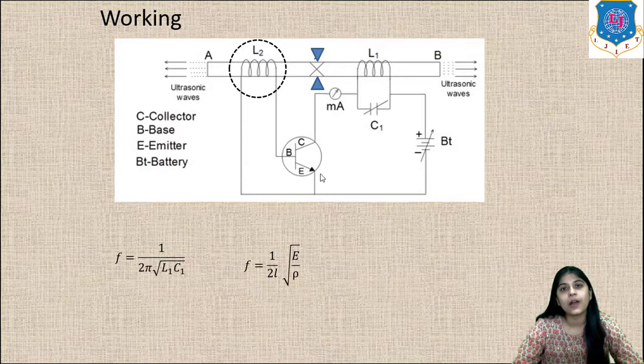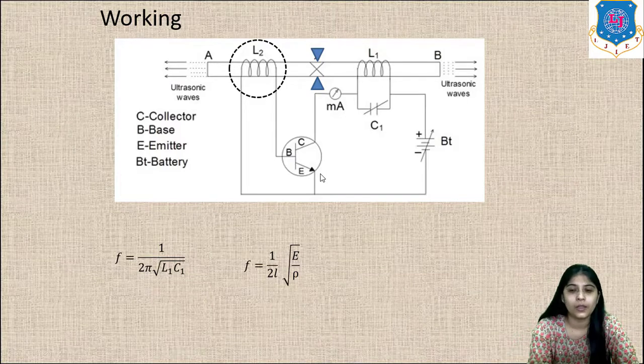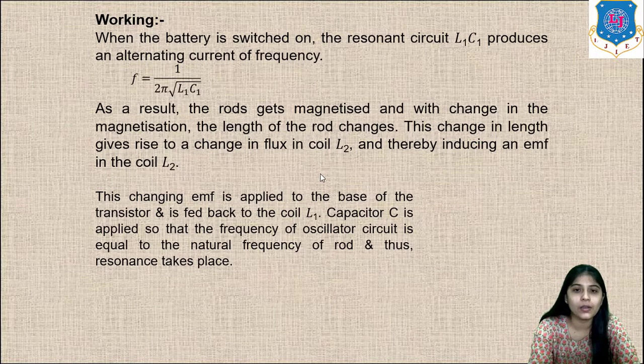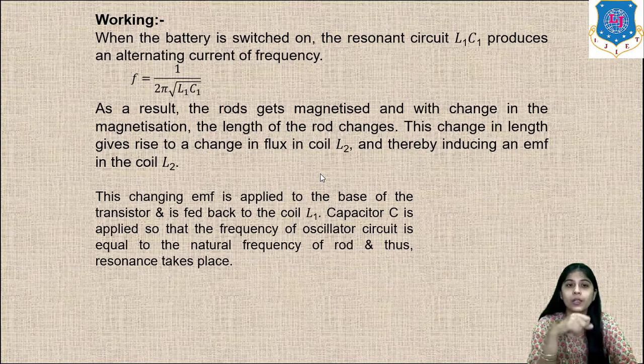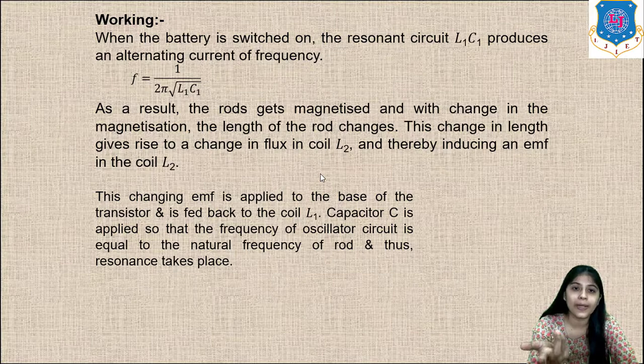Okay. So this is how this circuit works. Let us learn some key points of this working. First of all, when the battery is switched on, the resonance circuit L1C1 produces an alternating current of frequency 1 upon 2 pi root L1C1. As a result, the rod gets magnetized.